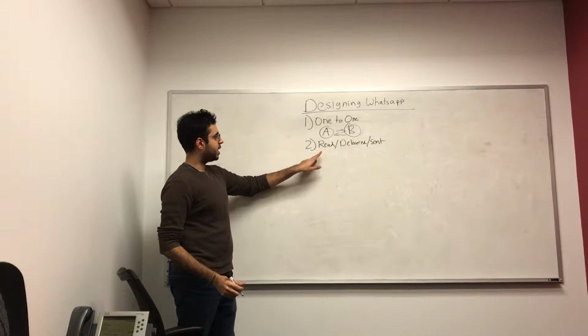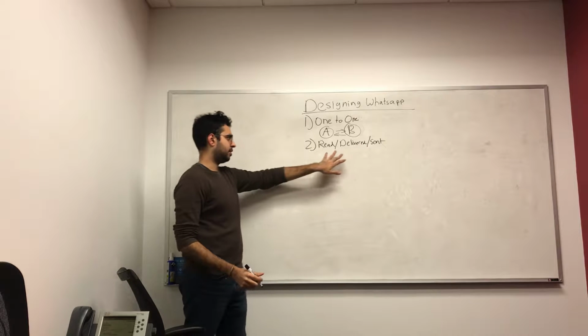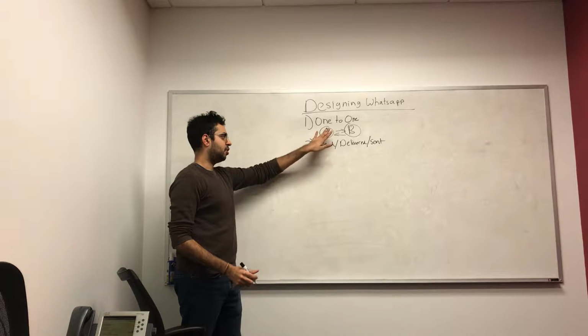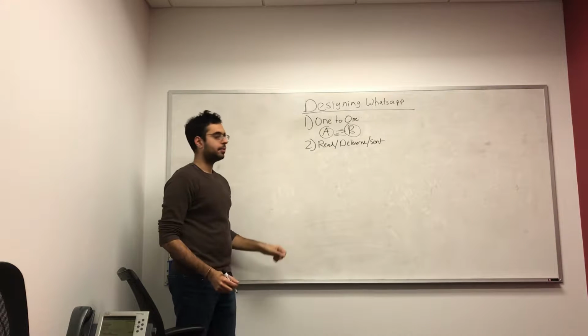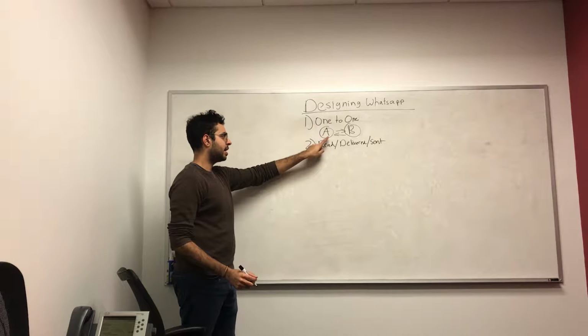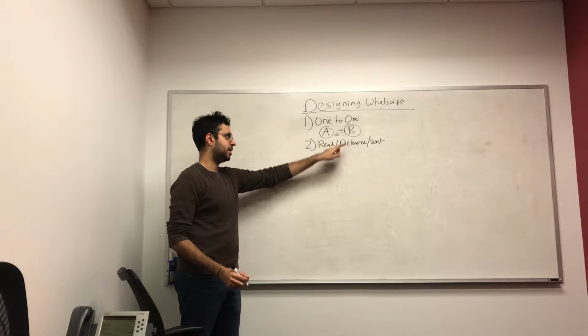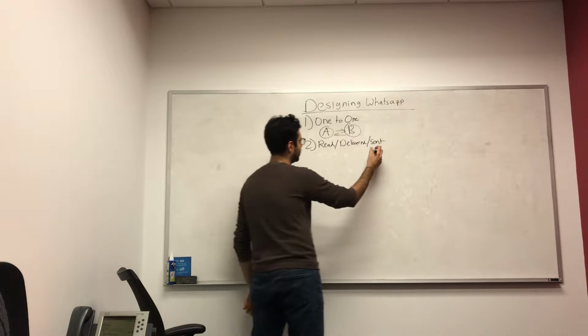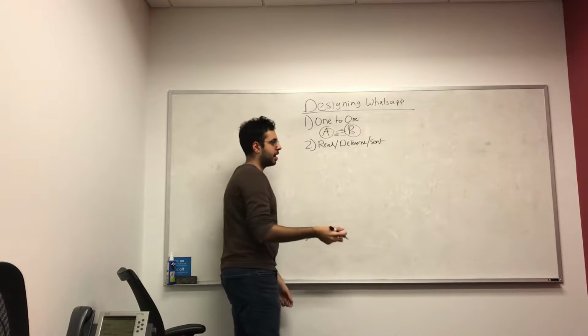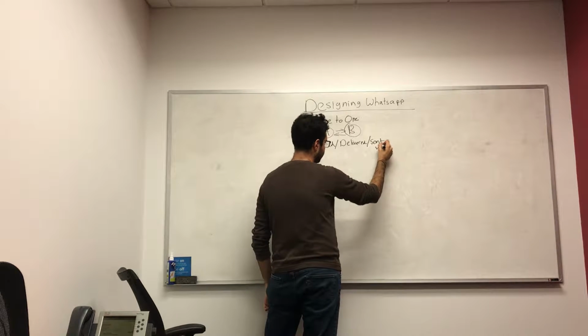We want our system to have these three different statuses available to each user when they message other users. As an example, if user A is sending a message to B, user A should know when his message has been sent. On WhatsApp, that's denoted by a single check mark.